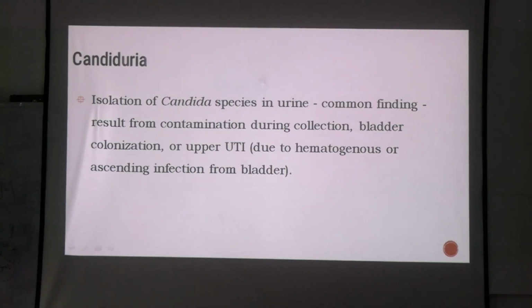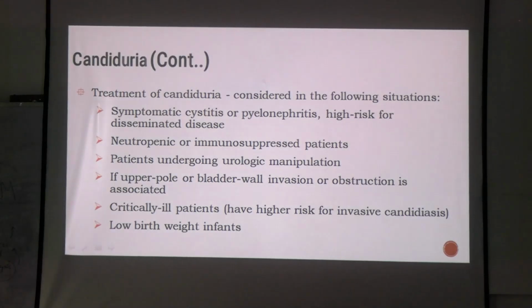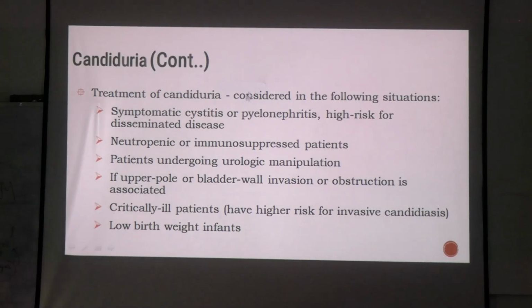Candiduria has to be treated in which kind of patients? Will you treat in all the patients? Because Candida is also commonly found in the UTI, not necessarily that it is causing a disease. When there are symptoms, the first prerequisite is that it has to be a symptomatic cystitis. We are not talking about urethritis, we are talking about cystitis. Then we are talking about pyelonephritis. Pyelonephritis, you don't even have to think. If it is Candida there, you have to know what is the reason and treat it.